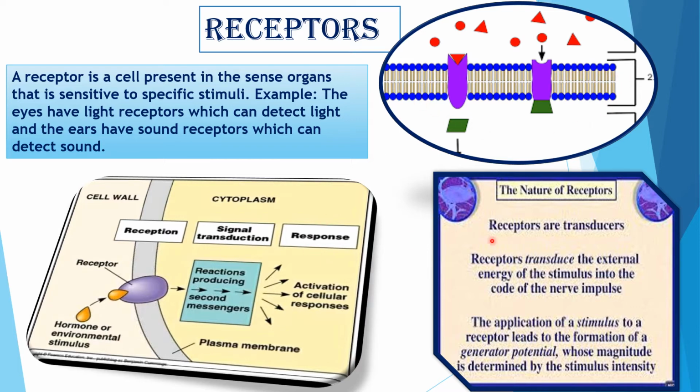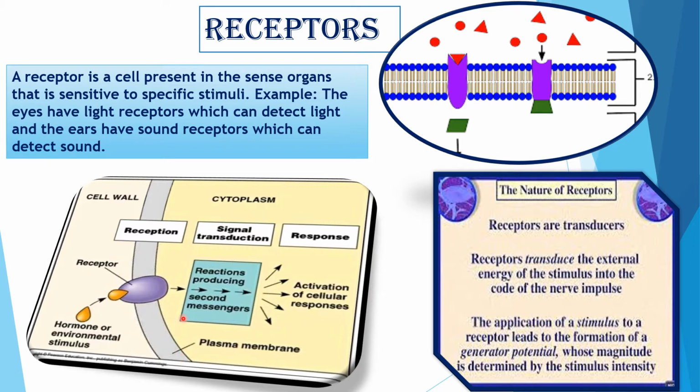Now the next one is, what is a transducer? A transducer is the structure which transforms one kind of energy into another kind. So receptors are transducers. Why? Receptors transduce the external energy of the stimulus into the code of the nerve impulse. The application of a stimulus to a receptor leads to the formation of a generator potential whose magnitude is determined by the stimulus intensity. See this diagram.